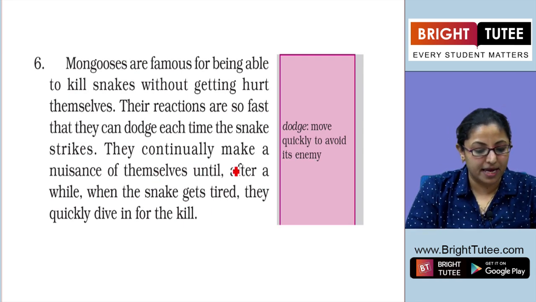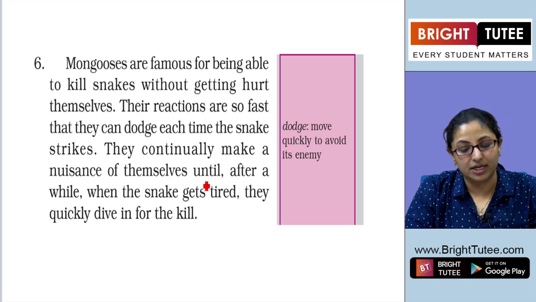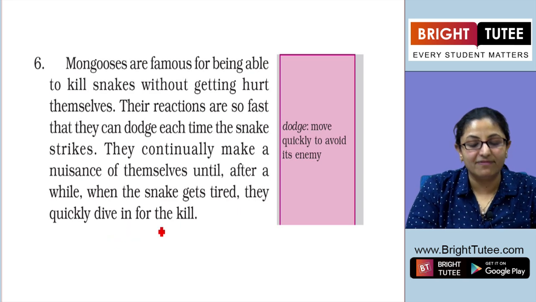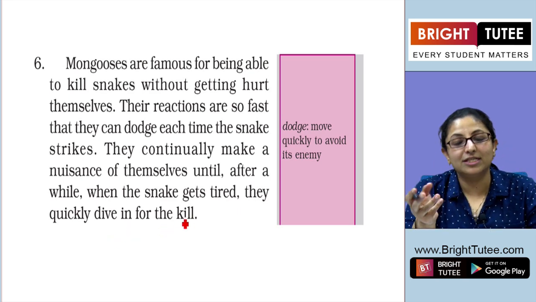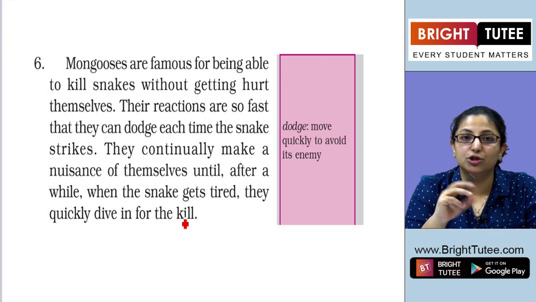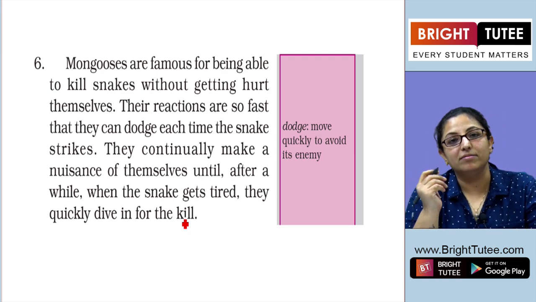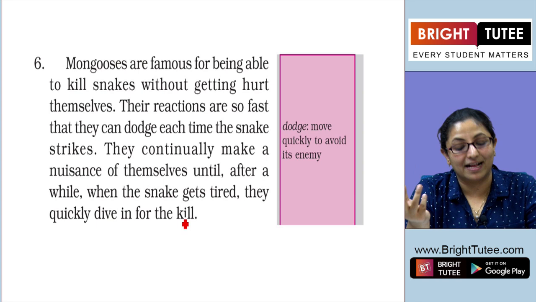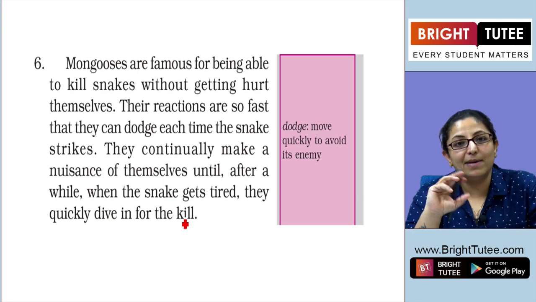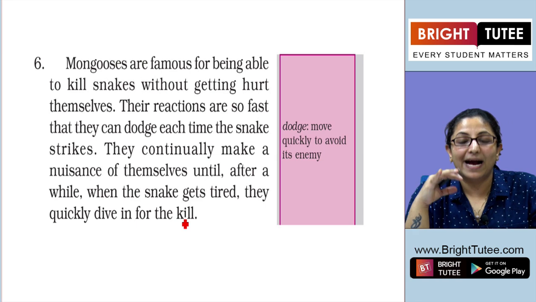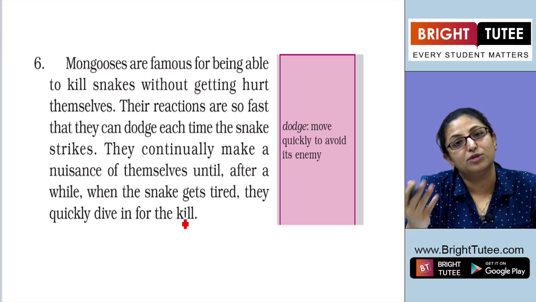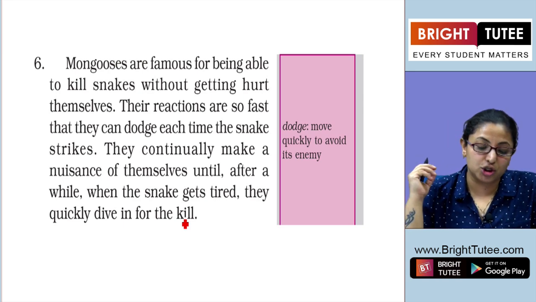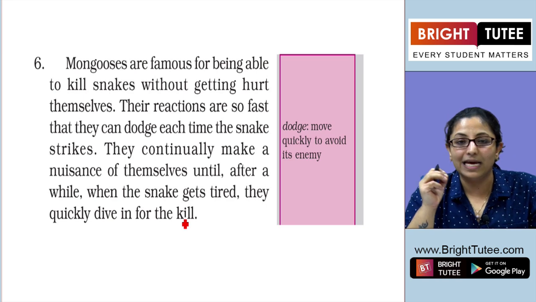They continually make a nuisance of themselves until after a while, when the snake gets tired, they quickly dive in for the kill. By all this dodging, they make a nuisance of themselves. So both of them keep on fighting with each other, and by the time the fight is almost about to end, which means the snake is getting tired, the mongoose takes the opportunity and strikes the snake immediately for the kill.